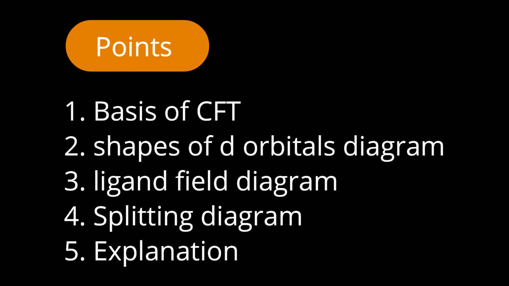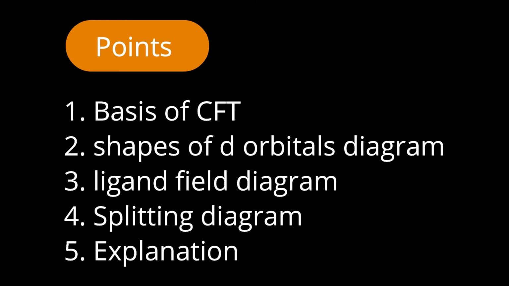And the third point: how exactly the ligands line up in relation to the shapes of the d orbitals, which we need to describe with the help of a diagram. The fourth point: how splitting actually occurs, the splitting gap, the labeling of energy terms, the labeling of those orbitals, the spherically symmetrical hypothetical field, the energy of the free metal ion, and the complete splitting diagram with labeling. Fifth point: the comment you can give about the splitting, that is the splitting parameter.